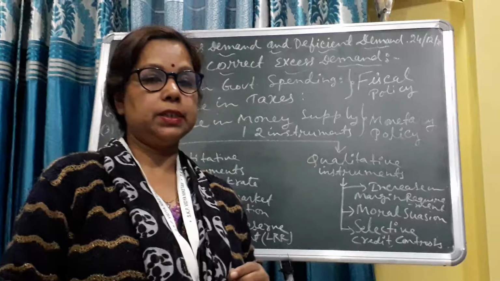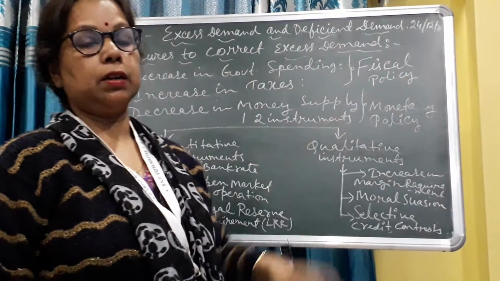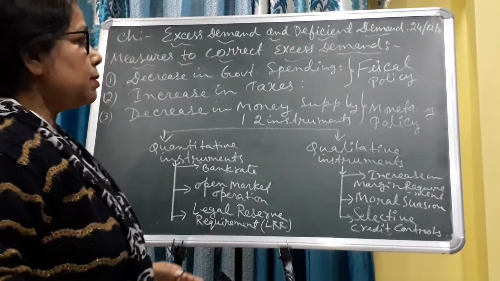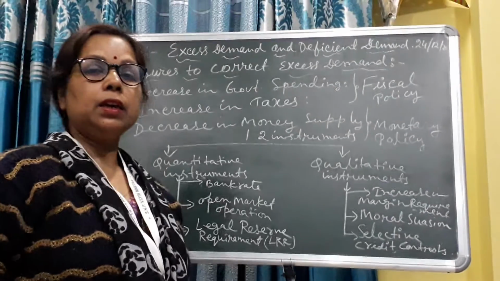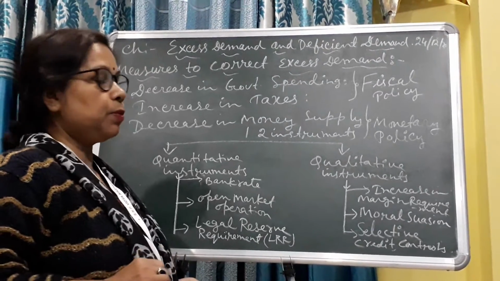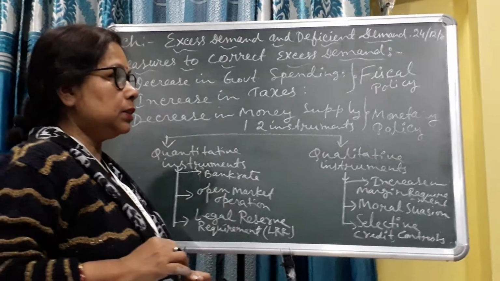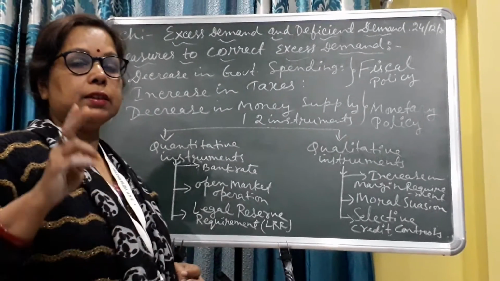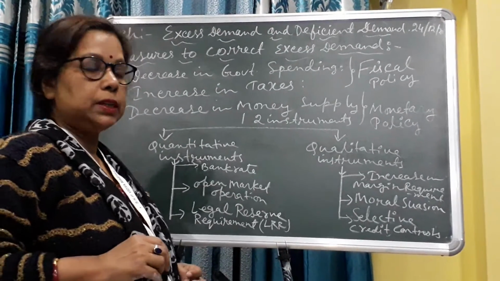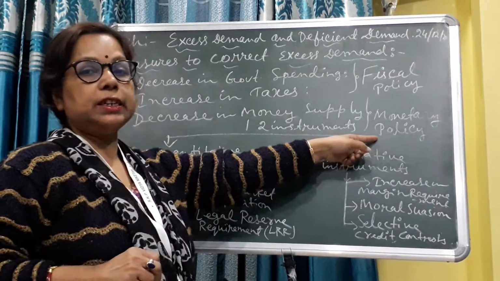So here I have written measures to correct excess demand. In what way will excess demand be corrected? Here I have written fiscal policy and monetary policy. To control excess demand, the government applies two types of instrument. Number one, fiscal policy, and number two, monetary policy.